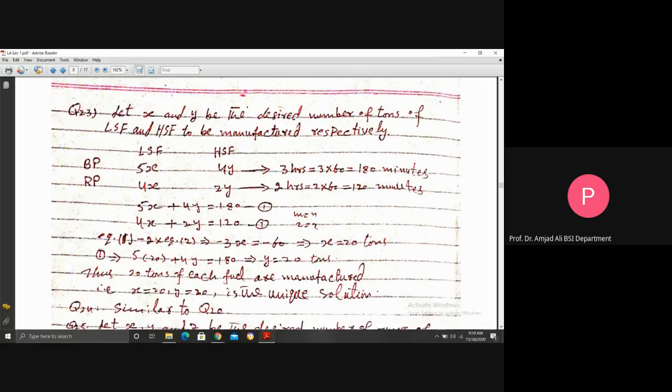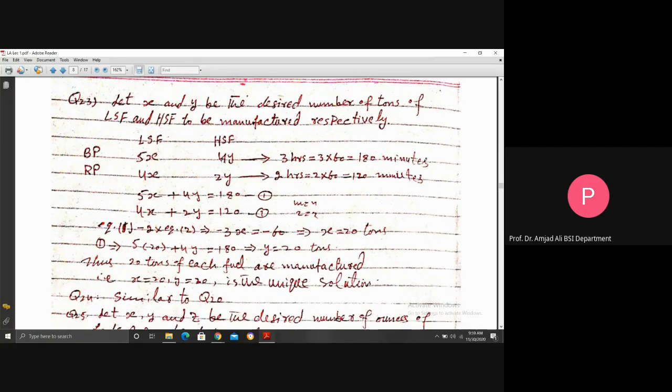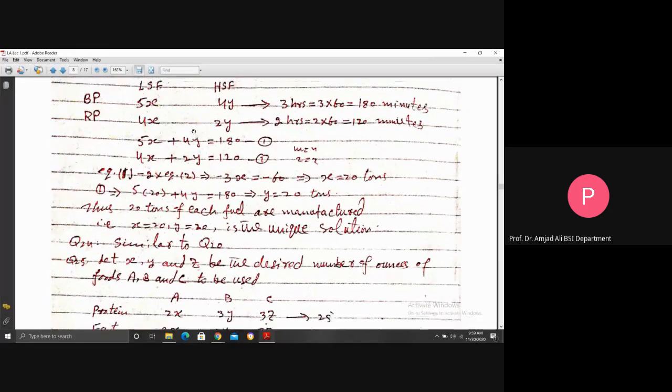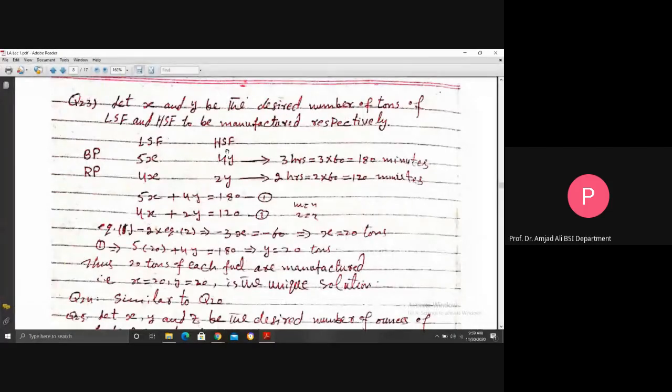Similarly, if 1 ton of high sulfur fuel requires 4 minutes in the blending plant, this information is given in the question, then how much is required for Y tons? So for Y tons, 4y minutes is required for high sulfur fuel in the blending plant. If 1 ton of the high sulfur fuel requires 2 minutes in the refining plant, then Y tons require 2y minutes in the refining plant.